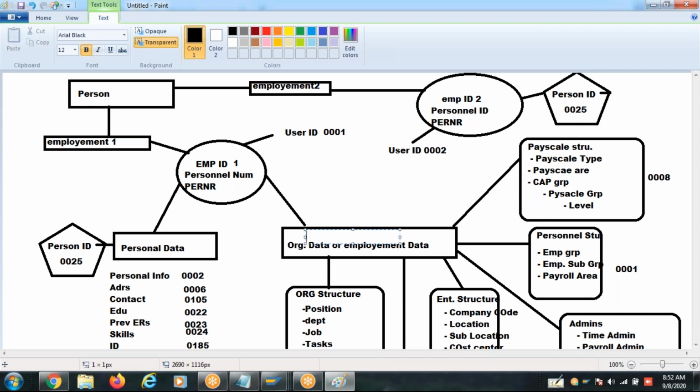But in this scenario, will the global ID be one or two? No, every individual will have only one global ID. Each employment is identified with an employment ID. So in India, he will have one personal number. In USA, he will have another personal number. But that person will have only one global ID.